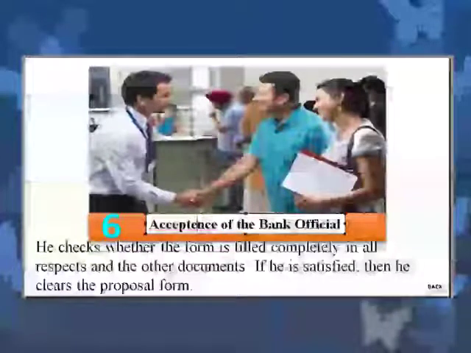The sixth step is acceptance by the bank official. Once you have submitted the duly filled form, the bank people check whether the form is filled completely in all respects and the documents that have been submitted are in order or not. Only after they are satisfied with the completion of the documents, he clears the proposal form.